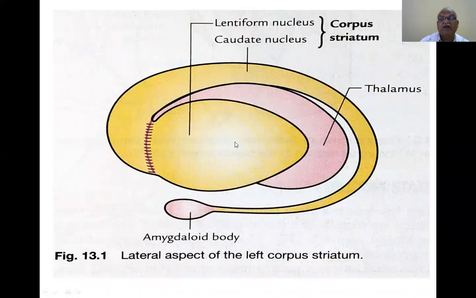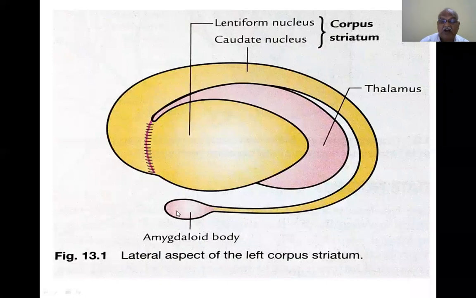Now this lentiform nucleus and caudate nucleus form the corpus striatum, and this is the thalamus on the lateral aspect. So this is the lentiform nucleus. This is the caudate nucleus. This constitutes the corpus striatum. This corpus striatum is nothing but a large mass of gray matter.